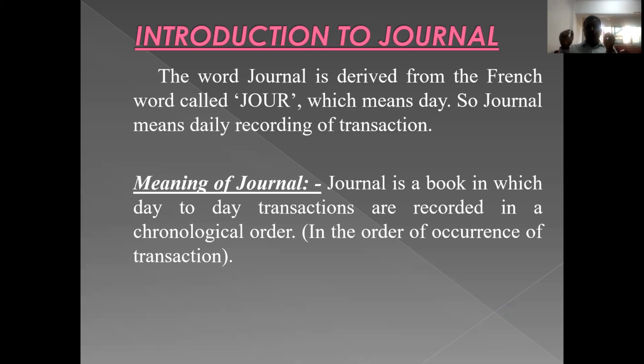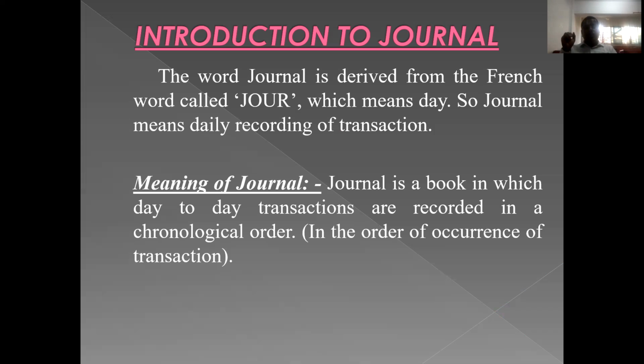So here journal is nothing but recording the transactions on a day-to-day basis or on a continuous basis. In business, thousands of transactions take place every day. On a continuous basis, we need to record all those transactions in a book. That particular book is called journal. So journal is recording transactions on a daily basis. Let's see the exact meaning of journal.